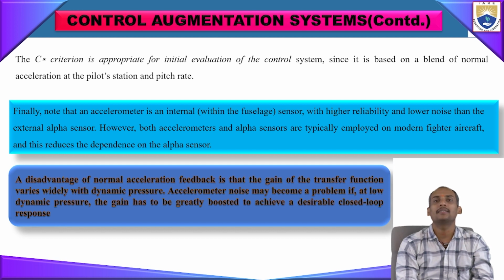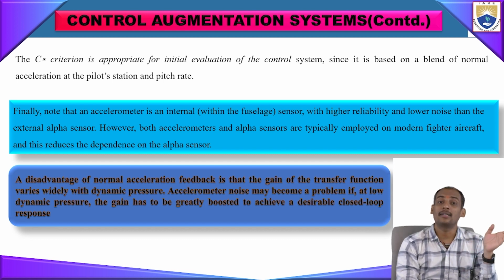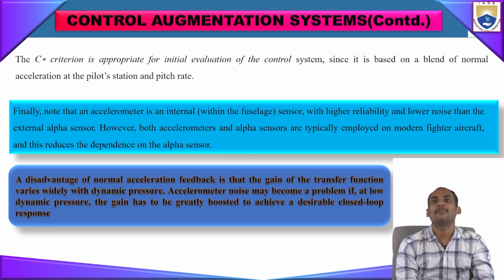The external alpha sensor, as we said in the SAS system, is an external sensor given on the aircraft wing section. It senses the aircraft bending and the noise filter section, and sudden turbulent things are also sensed and the signal is given to the controlling agent. However, both accelerometers and alpha sensors are typically employed in modern flight aircraft, and this reduces the dependence on the alpha sensor solely.